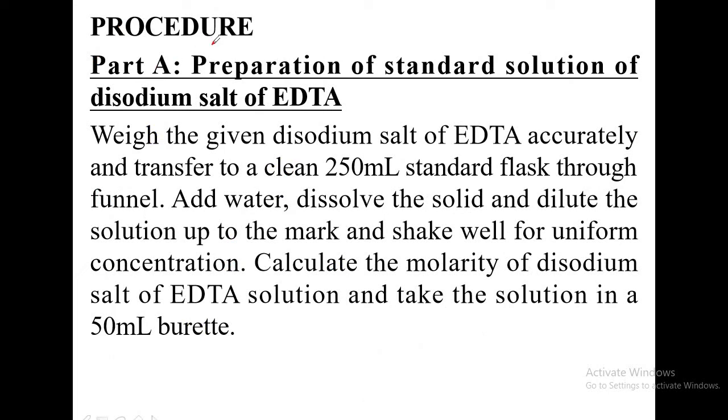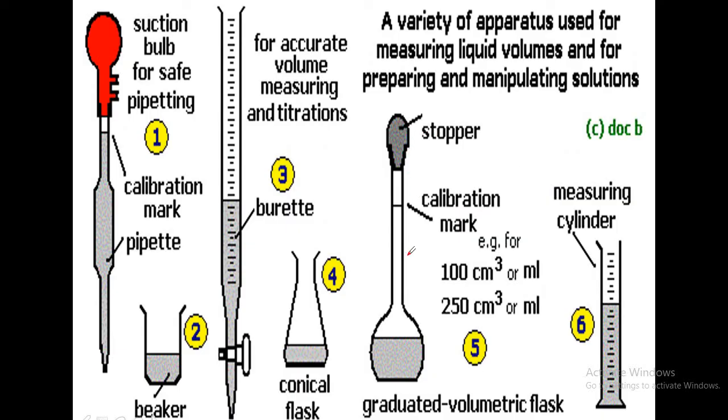Moving on, the procedure. It consists of two parts, part A and part B. Part A is preparation of standard solution of disodium salt of EDTA. First we have to prepare a standard solution of disodium salt of EDTA. For that we have to weigh the given disodium salt of EDTA accurately using an electronic balance or chemical balance, and transfer it to a clean 250 ml standard flask. That is to be transferred to the standard flask, that is this.